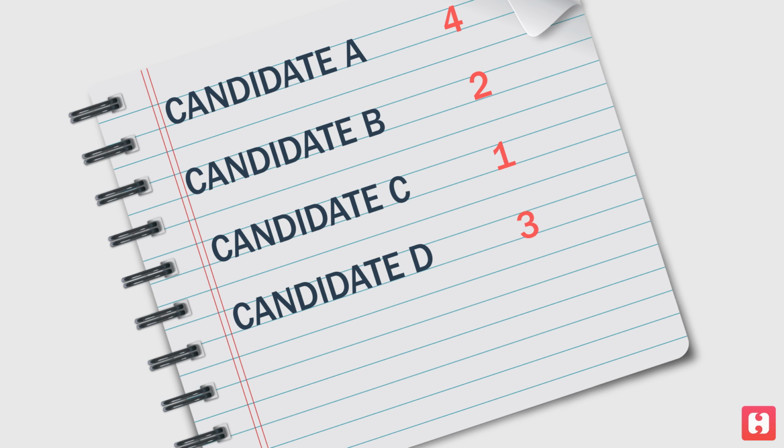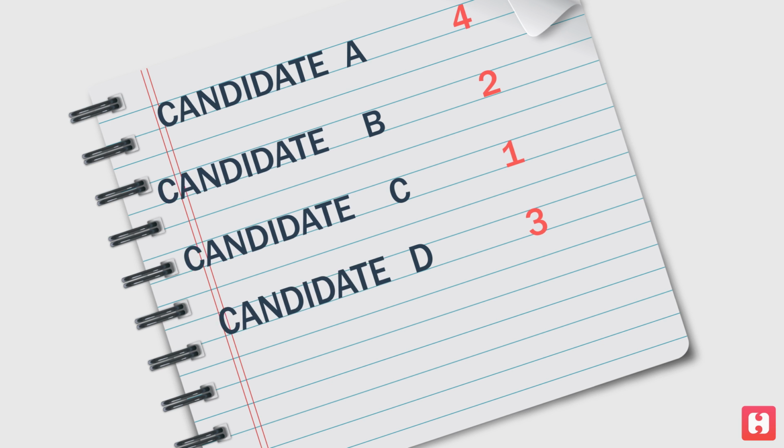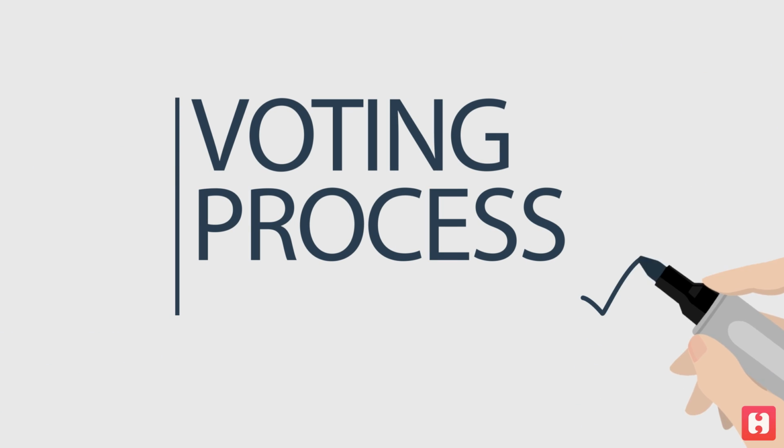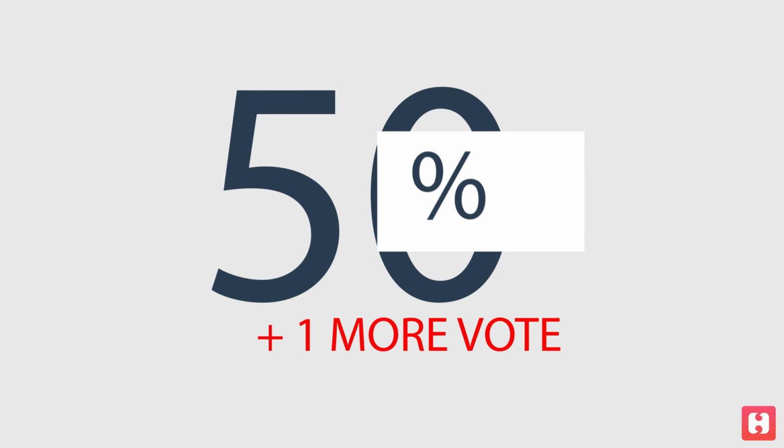Every voter gives his or her preference for each candidate in the fray. For example, for candidate A, this voter's preference is number 4. For candidate B, his preference is 2, and candidate C is his most preferred with preference 1. The voting process itself is a several round process. After every round, the least preferred candidate is eliminated and his or her votes are redistributed among the remaining candidates. This is done several times till a clear final winner emerges. At the end, the winning candidate should get 50% of the first preference votes plus one more vote to be declared as the clear winner.